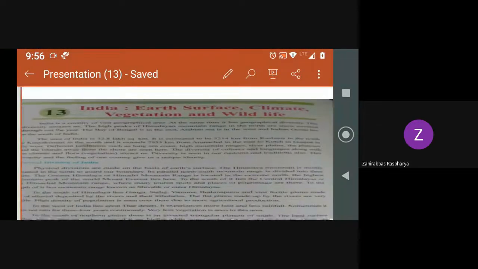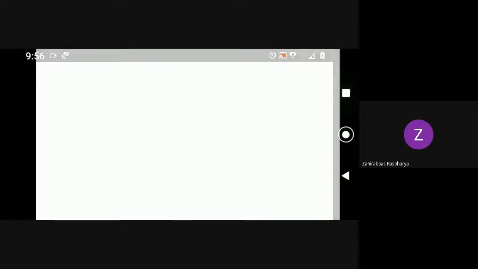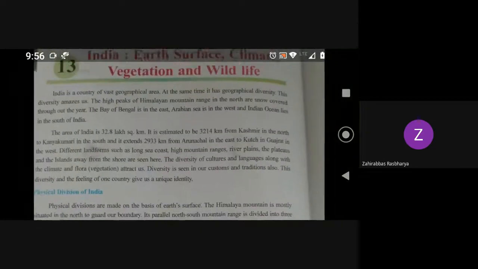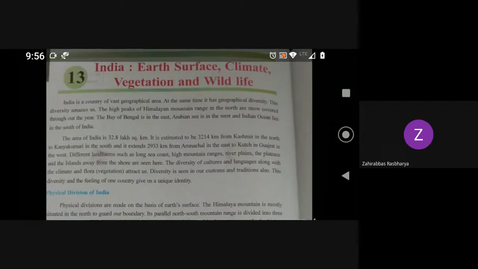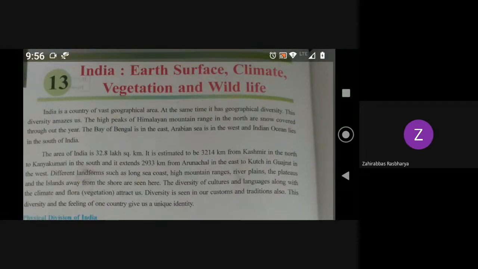Can you see the presentation? No, ma'am. That's why I have made both the things, but it didn't work properly today. Every time it works, right? Today my phone is not supporting that. I don't know why. I'll see to that after I finish class.